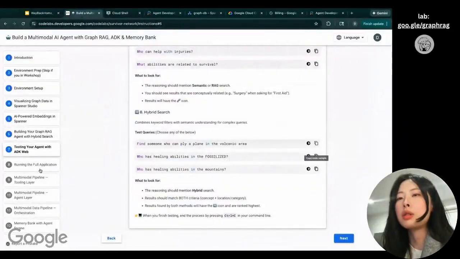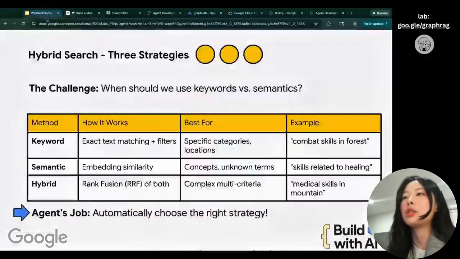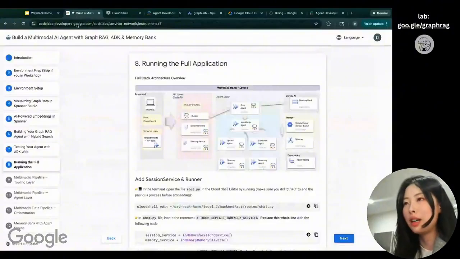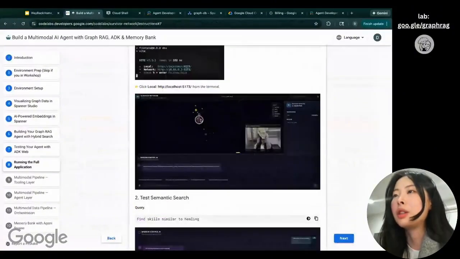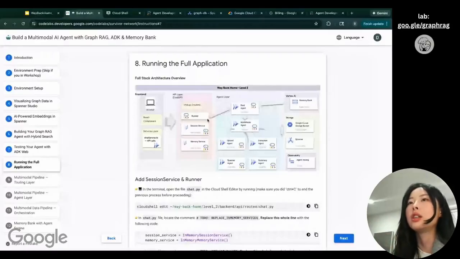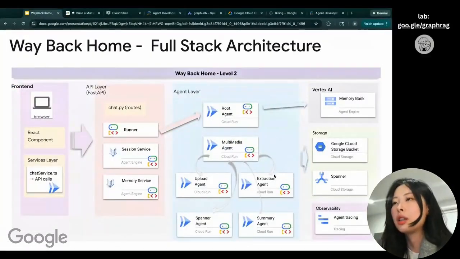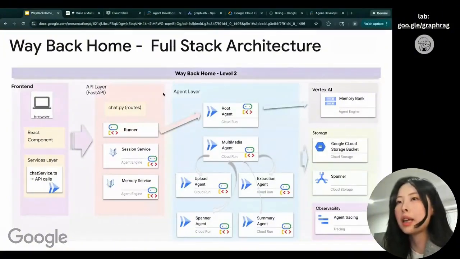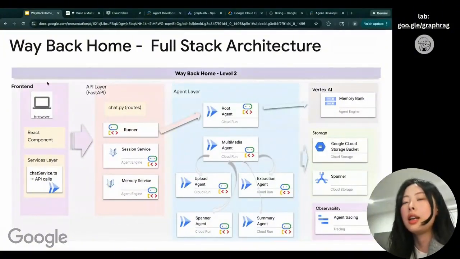So the next step is we want to run the full application. Remember the cool UI we had earlier, like this cool UI? To do that, we want to actually run the full application. What we did earlier is create the root agent and connect it to the tools. Now we want to connect the backend to the front end. In this case, the front end is the browser and the React component. For the backend, we have the ADK agent.